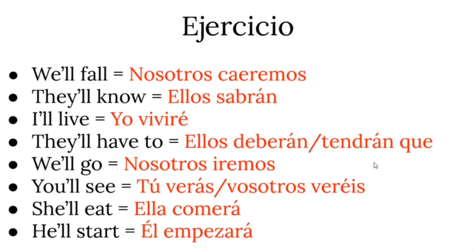Okay? We will go. Nosotros iremos. Verb ir. Very regular. You add the first person plural suffix. You will see. Tú verás, in the case the you is referred to the second person singular. Vosotros veréis, in the case it is referred to the second person plural. The verb is anyways ver. Regular. You add as, es. She will eat. Ella comerá. Comer. Third person singular. Comerá. And he will start. Él empezará. Again, empezar, regular, third person singular, empezará.